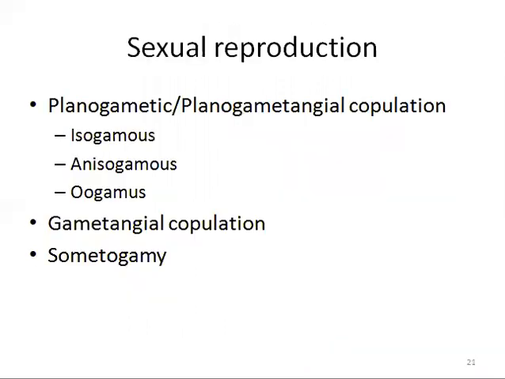Now moving towards sexual reproduction. In many taxa, sexual reproduction is absent. If present, it is carried out in a variety of ways. For example, gametangial copulation, in which the entire contents are transferred from the male structure to the female. You can read this from the Alexopoulos book, pages 94 and 95.